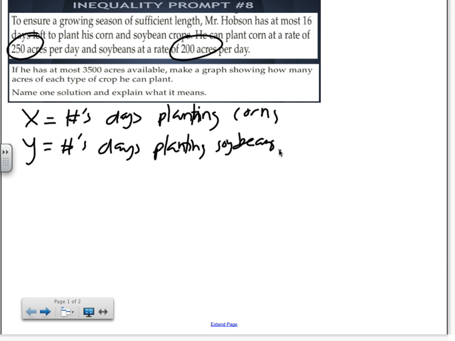Everything that's changing in the problem, I represent using a variable.